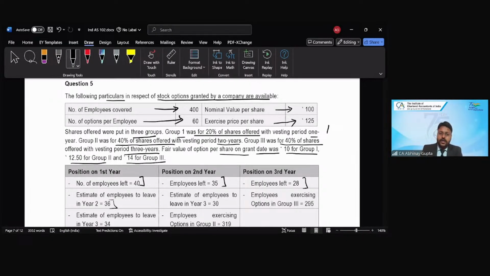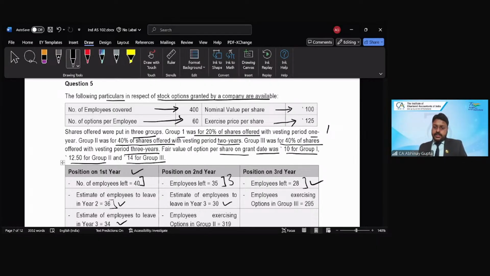So in year 1, 40 already left, 36 is expected to leave in the second year, and 34 is expected to leave in year 3 as well. This is the assumption of the management in year 1. For year 2, the position is 35 further left, and 30 are expected to leave in year 3. And for year 3, 28 actually left, right?